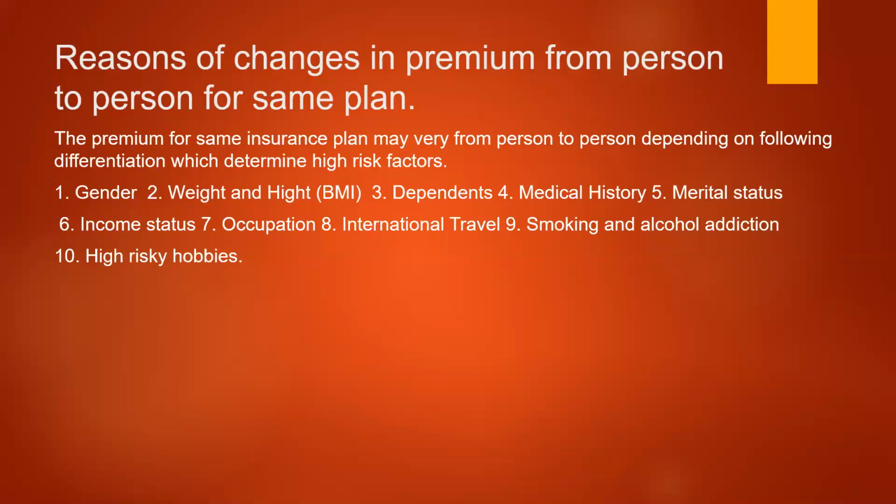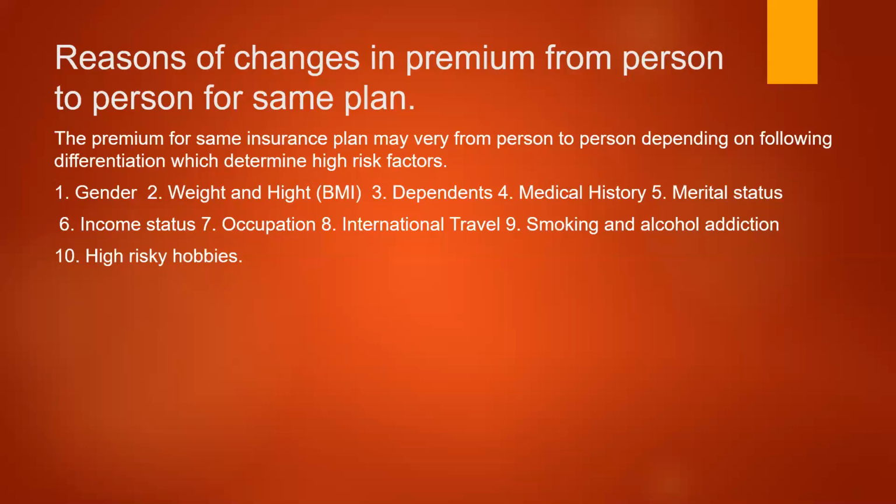Dependents: if there are more dependents, then the person's risk is more and the person's responsibilities are more, and with fewer dependents, the person's responsibilities are less. So the compensation possibilities in case of dependents are more. That is how the insurance company actuaries will decide. Next one is medical history. If the medical history is good, the premium is less. If the medical history is bad, then there is a higher insurance policy premium.